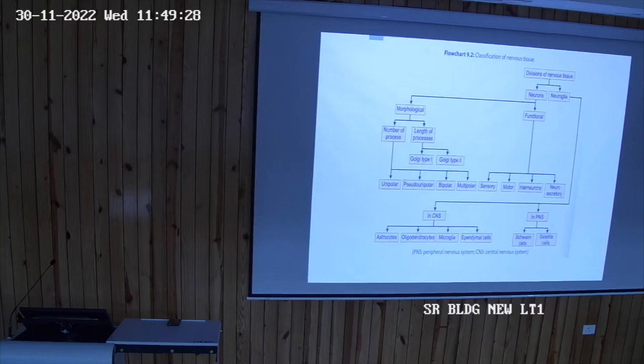Look at the astrocytes. Astrocytes are star-shaped, and they are of two types, fibrous astrocytes and protoplasmic astrocytes. The fibrous astrocytes are present in the white matter of the central nervous system.